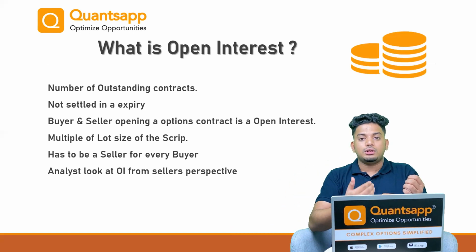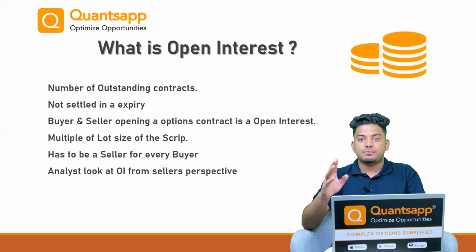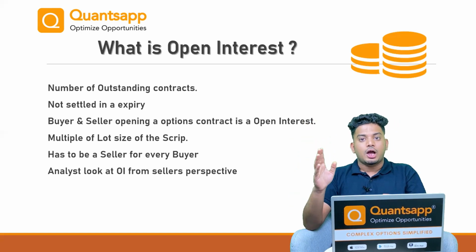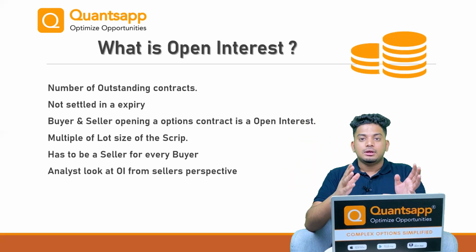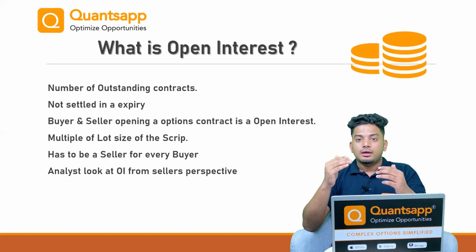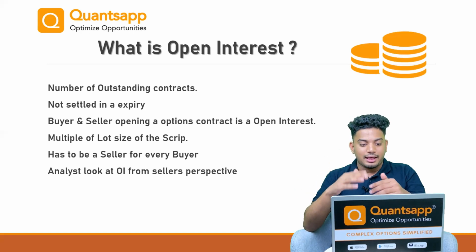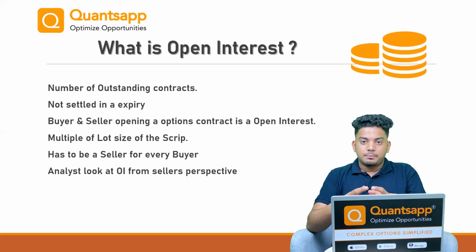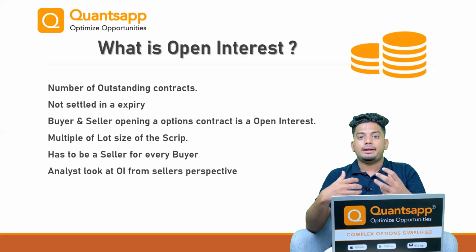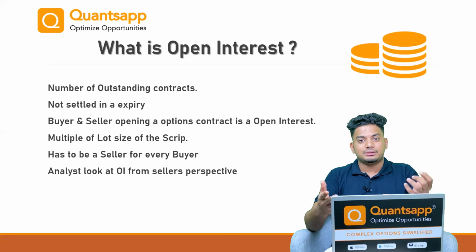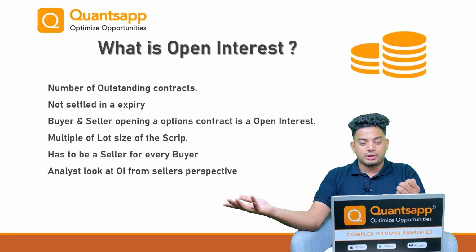Otherwise, if we just click the buy button on our terminal, it can't be the case that the order goes in and stays in the system forever. Options is not a level playing field wherein if there is a buyer, there has to be a seller standing in front of that. Only then will the order get initiated, and the open interest, the open contract, will get created. If we want to buy a particular contract but don't get any seller ready to sell it, our order will not even get executed.